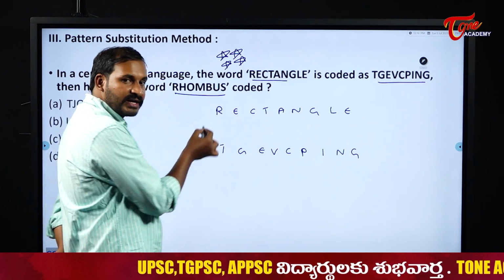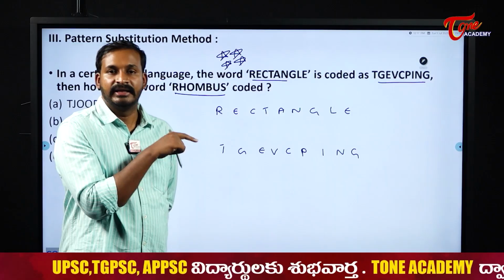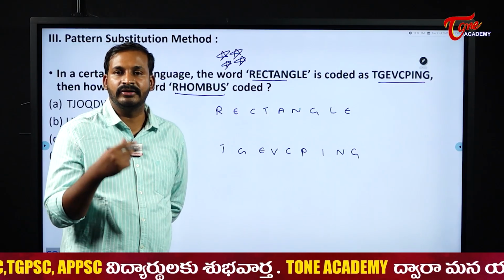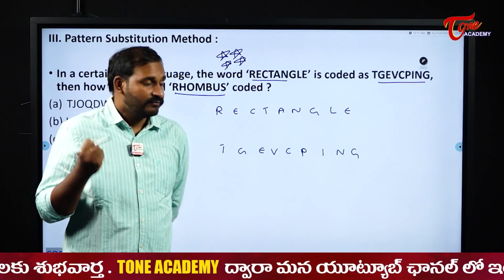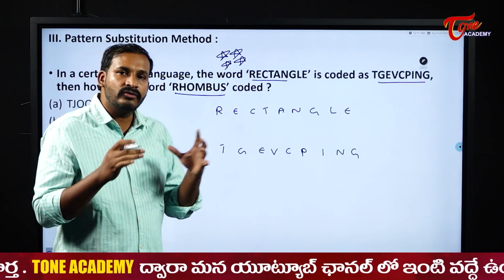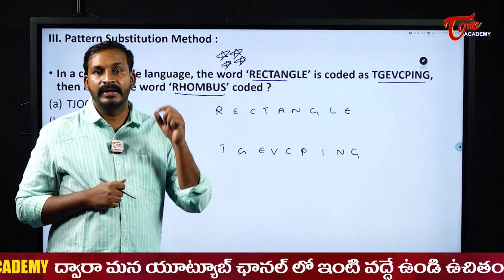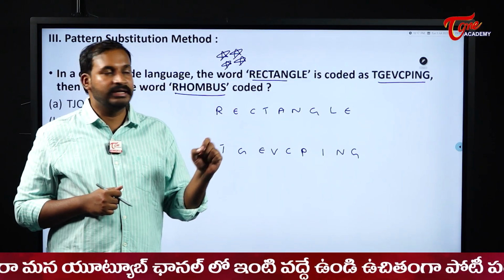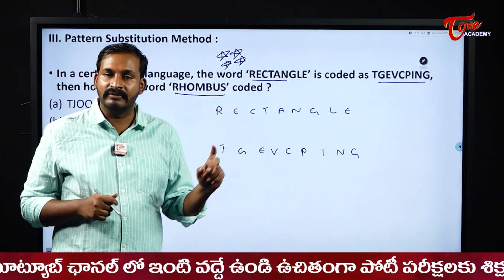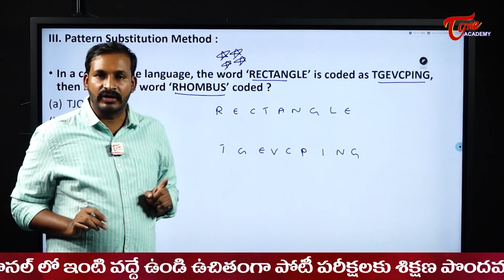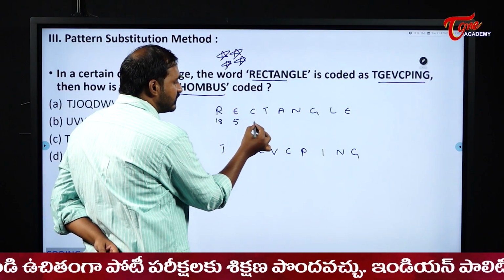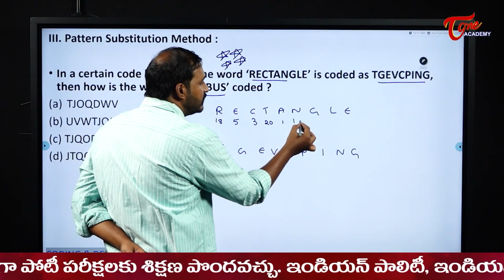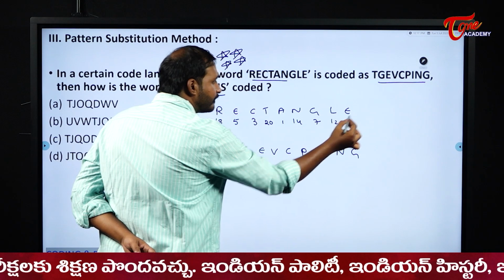Right, the place values for rectangle, this is very important, students. That is the reason at the beginning of the video I told you to try to learn the place values, which are very important, and without knowing the place values, we are not going to get the answers at all. So place values play an important role in this pattern one, especially pattern one, which is very important in coding and decoding. So R is the 18th alphabet, E is the 5th, C is the 3rd, T 20, A 1, 14, 7, 12 and 5.